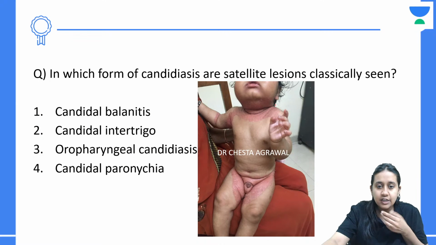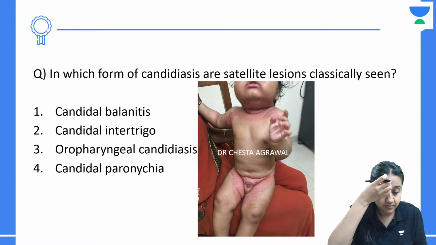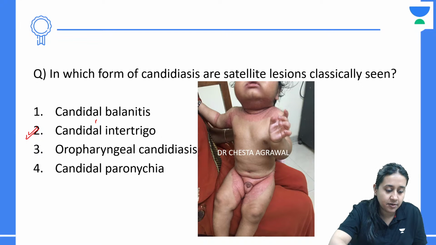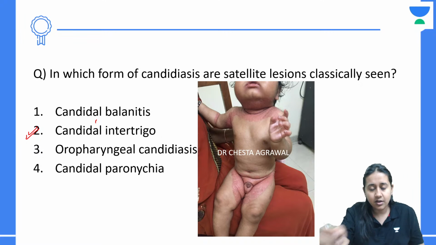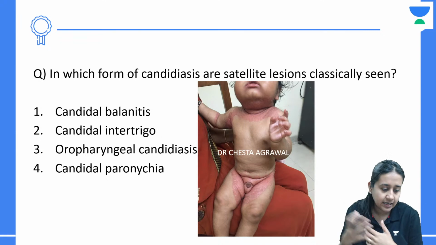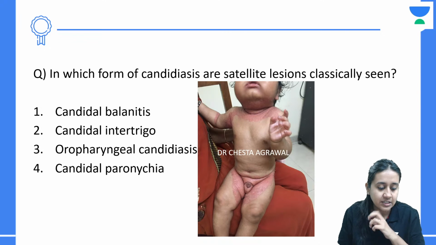Next question. Which form of candida has satellite lesions? Very nice. It is the candidal intertrigo which has these type of satellite lesions. In diaper dermatitis also you see a very similar lesion. Although you will not see it in any other part, you will see it mainly on the lower part where you tie a diaper. But the issue is that differentiating it from candidal intertrigo is a little difficult.